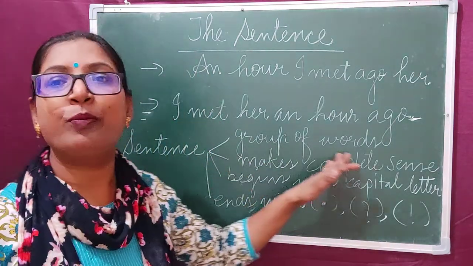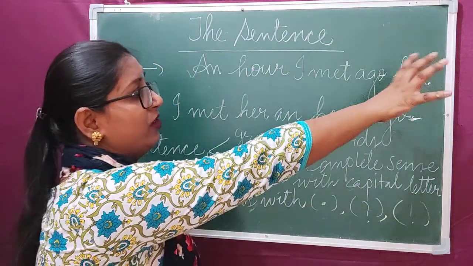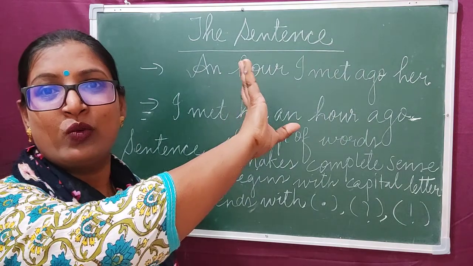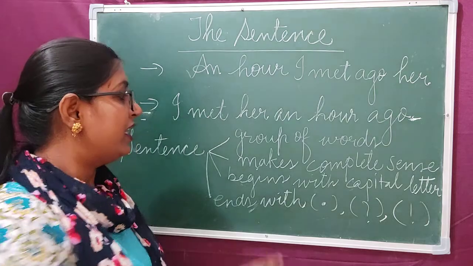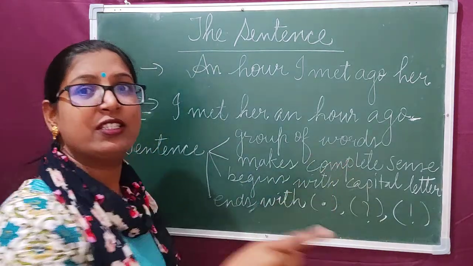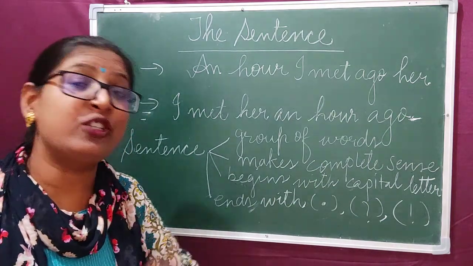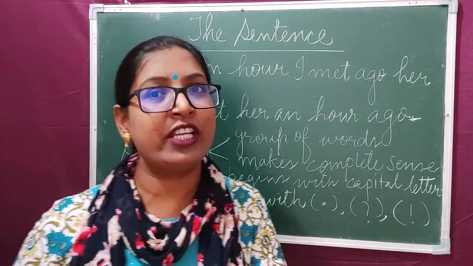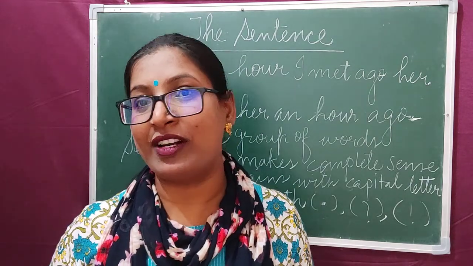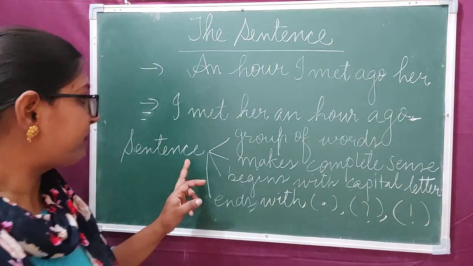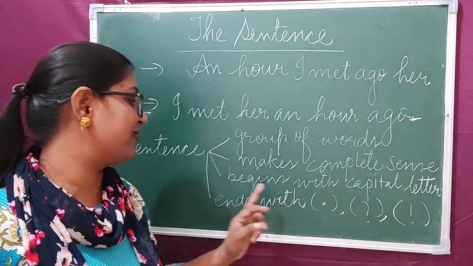A sentence is a group of words. Simply writing some words which are not in proper order, we don't call it a sentence. It makes complete sense. If it makes complete sense, then only the group of words is called a sentence. Otherwise, it's not a sentence. Clear? A sentence is a group of words which makes complete sense.